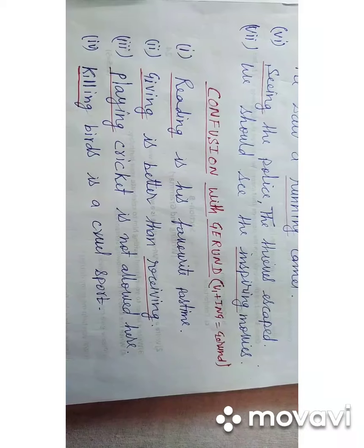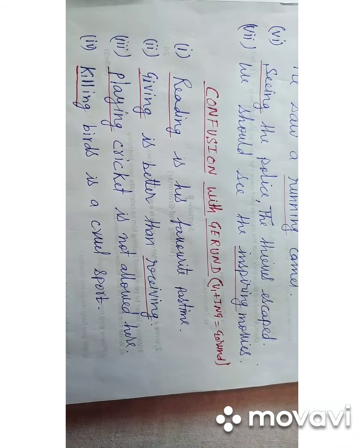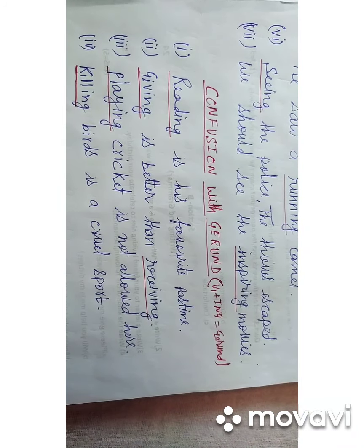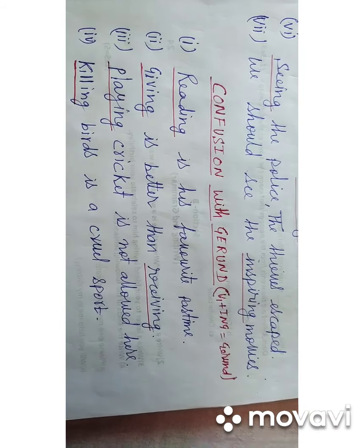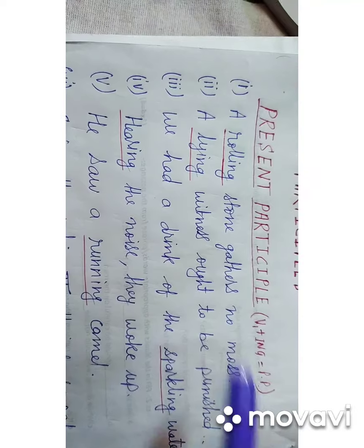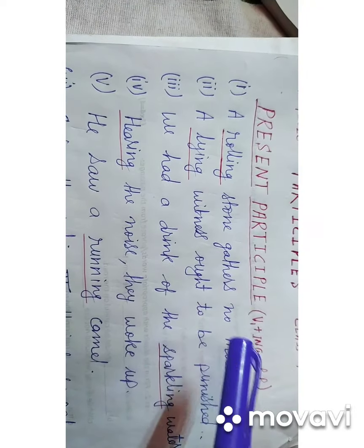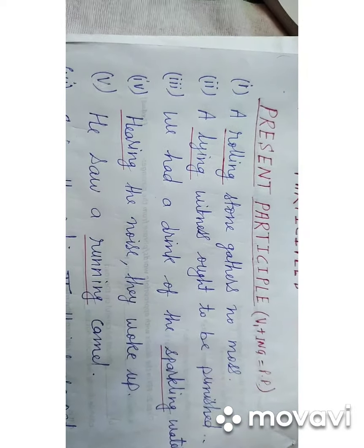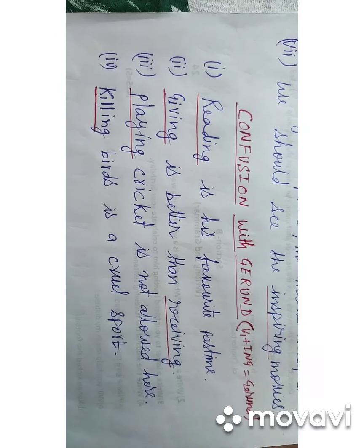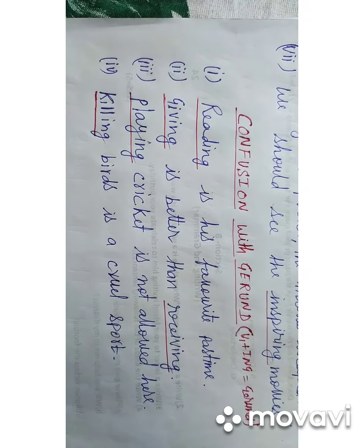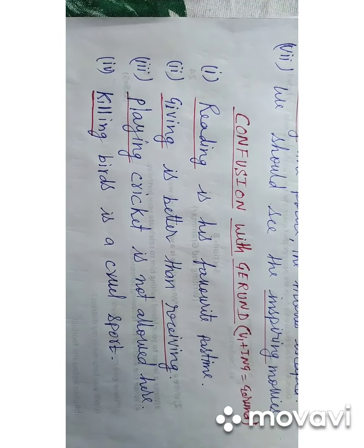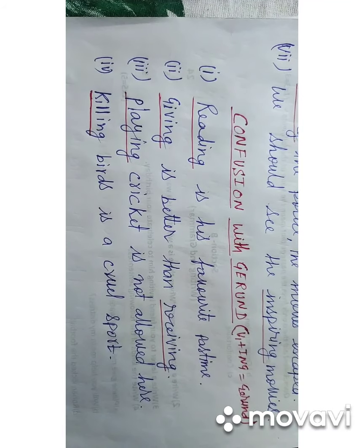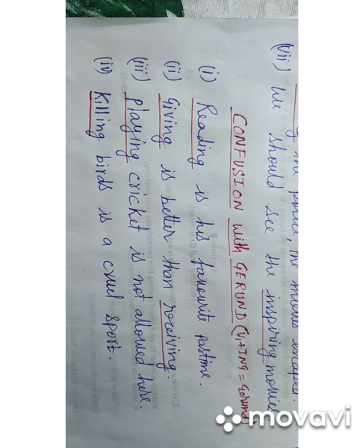Next one, let us have some discussion regarding confusion with gerund. Gerund is also known as verbal noun, and present participle is also known as verbal adjective. Let us define gerund. A gerund is that form of the verb which ends in ing and has the force of a noun and a verb.